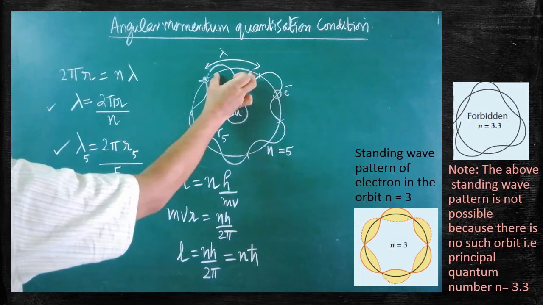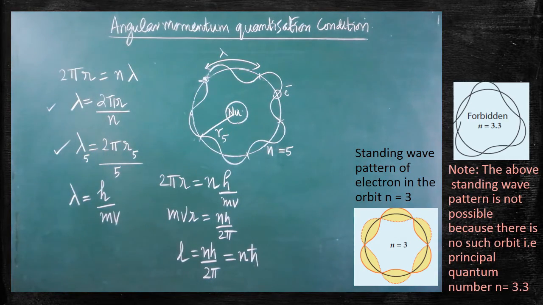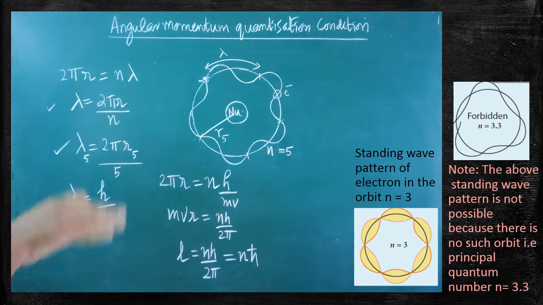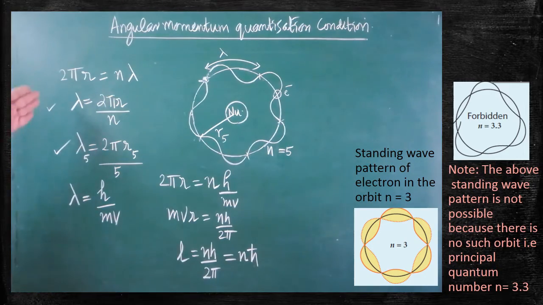Each wave has its own wavelength that can be measured by the expression lambda is equal to 2 pi r by n. Are you clear? So if you start drawing all the wave patterns in different orbits, you will get different structures. Are you clear? So this is very important, and the proof may be asked in the examination.